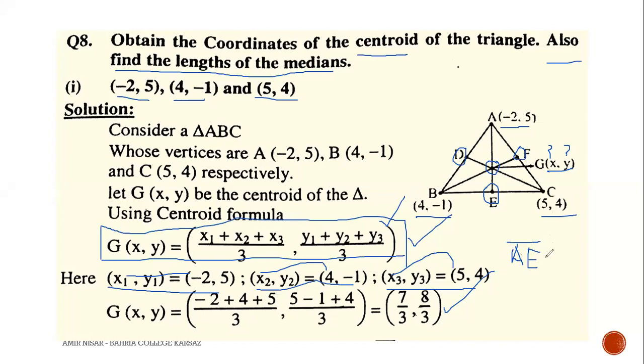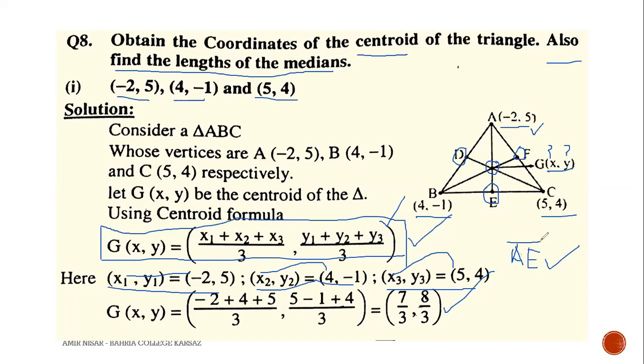What is a median? A median is a line segment. For this line segment AE, A and E are the endpoints. So we will only be able to find its length when we have the coordinates of both A and E. But right now we have only the coordinates of point A. We don't have the coordinates of point E right now.